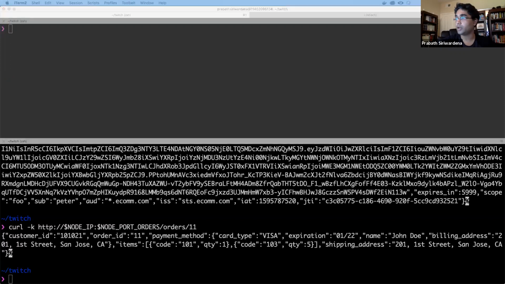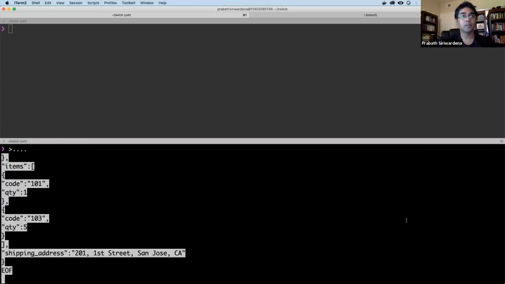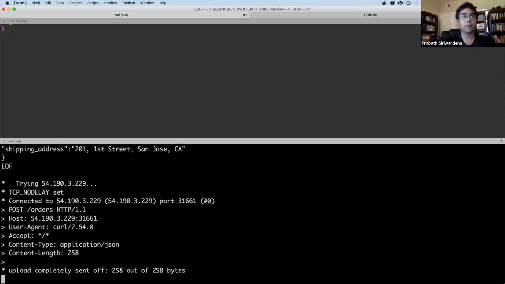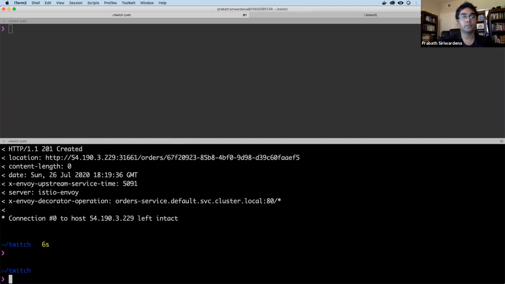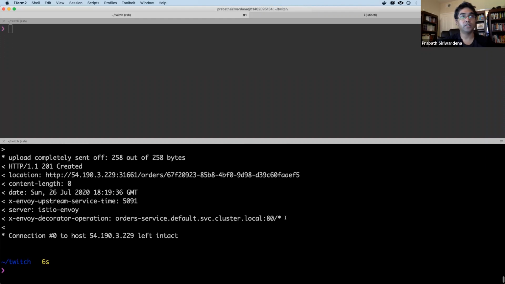Now let's also try doing a post. When we do a post, the request goes to the order processing microservice as an HTTP post. Then the order processing microservice will do a post to the inventory microservice. Okay. You will just see a 201 here. Yeah, you just get a 201, right? So the resource got created.